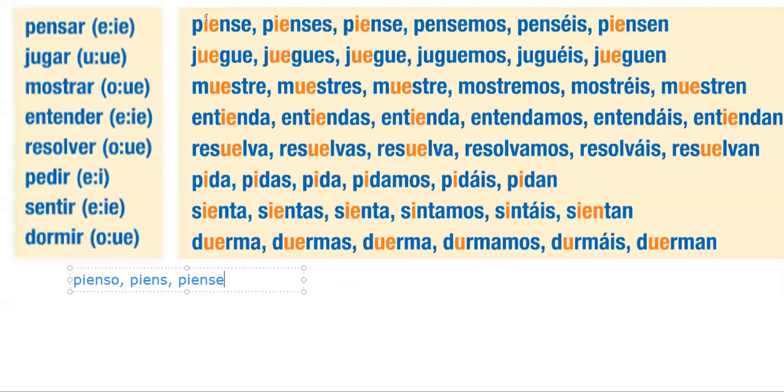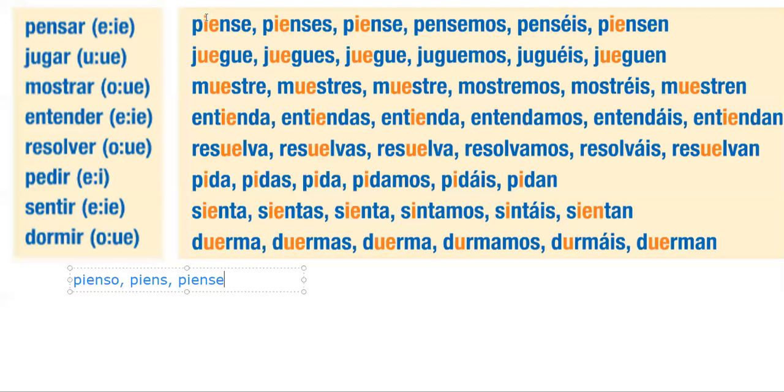And they stem change in most forms, but not all forms. So I'm sure you remember that the verbs in the present tense indicative stem change in the boot, in the yo form, in the tu form, in the el, ella, usted form, and in the ellos, ellas, and ustedes form. But it does not change in the nosotros and the vosotros.